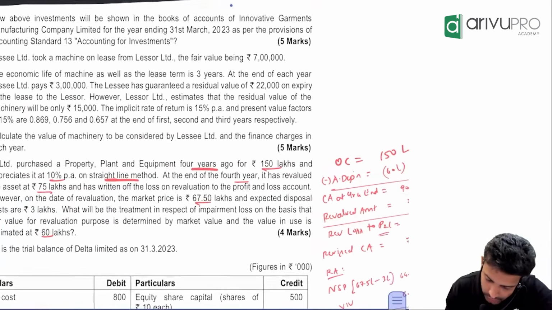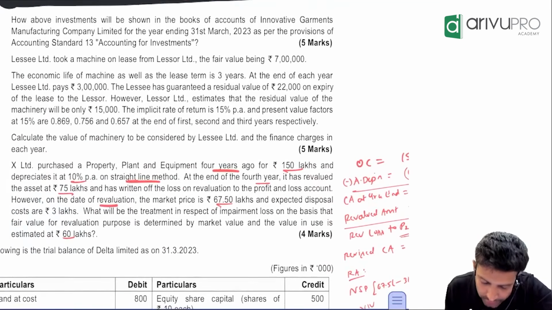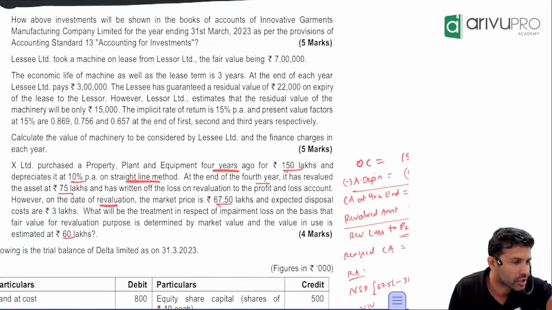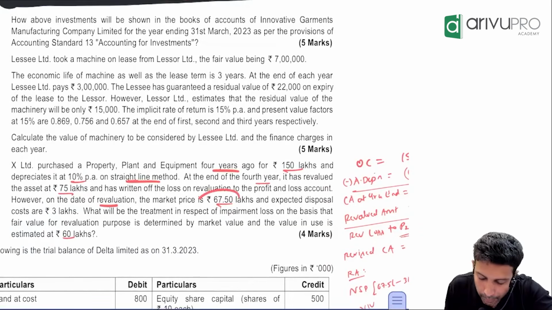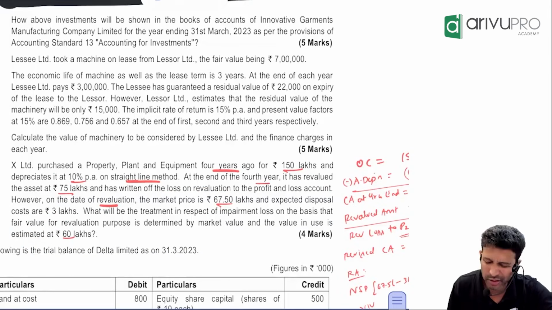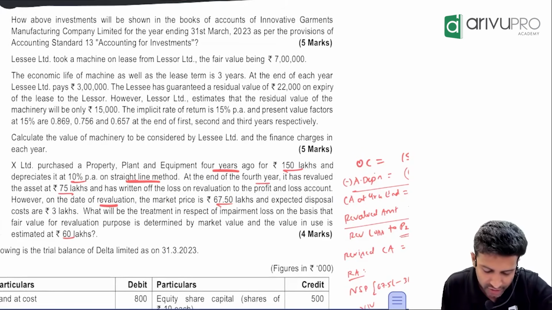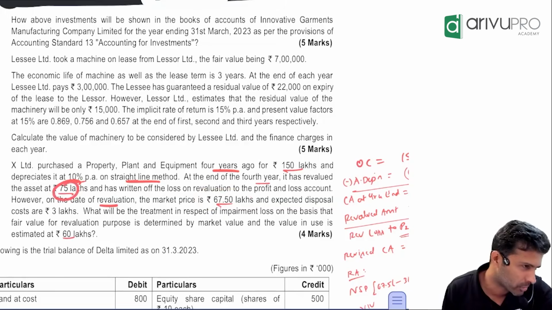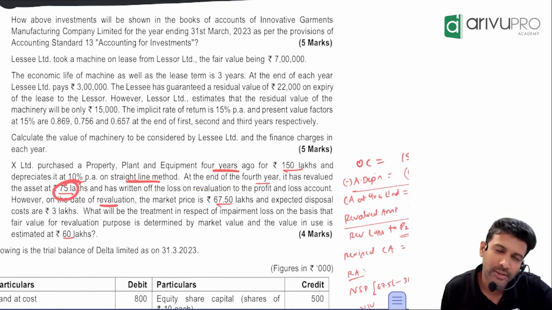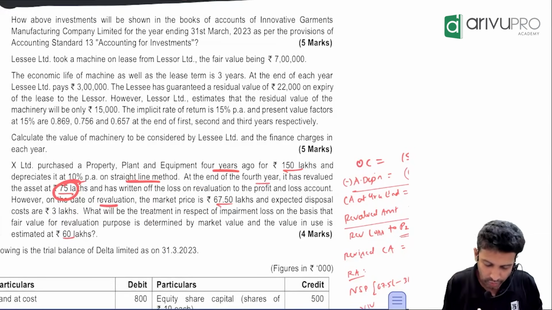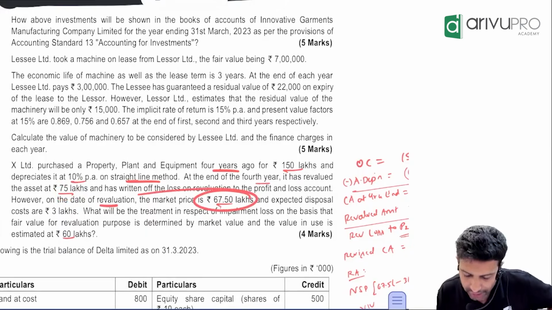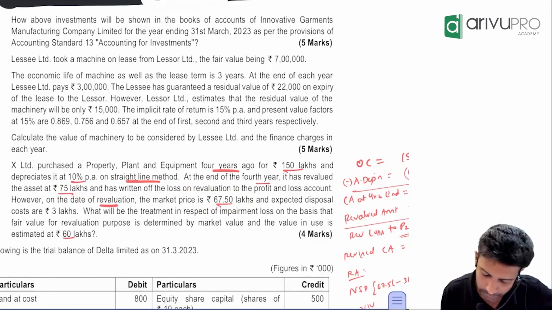Okay, moving further. However, on that date of revaluation, now the revaluation drama is over. On the same day, market price is 67.5 lakh. It's actually a little dicey, because revaluation means to show the asset at market value. Here they are saying market value is 75. Here they are saying it is 67.5. Little foolish, but don't question the examiner. They say that, he'll accept it. On the date of revaluation, market price is 67.5 lakh.